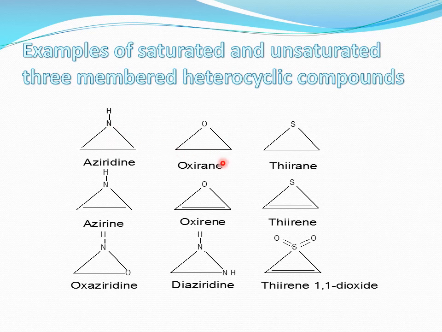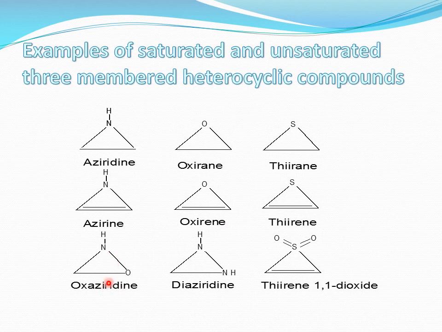Similarly, in the next one, three-membered again, but here the heteroatom is oxygen. And the third one is thiirane, three-membered with sulfur as a heteroatom. Now again the next one is three-membered, but it contains an unsaturated bond, that is a double bond, and the name is azirine. Similarly with oxygen, oxirene, and with sulfur, thiirene.